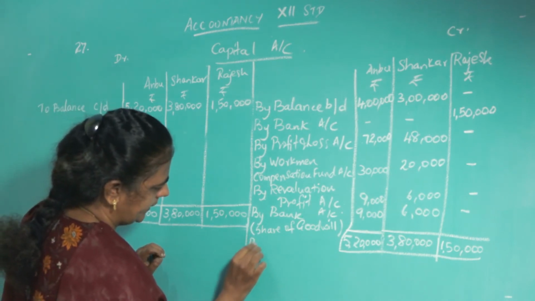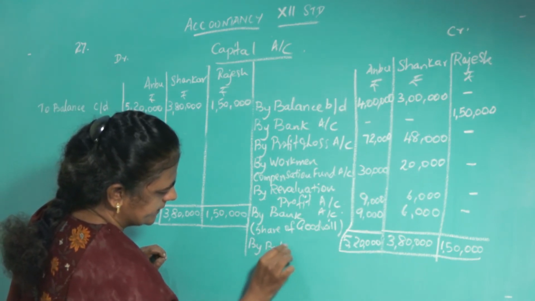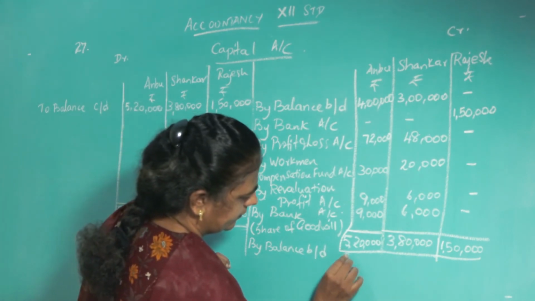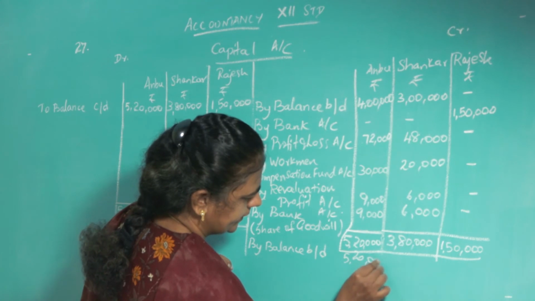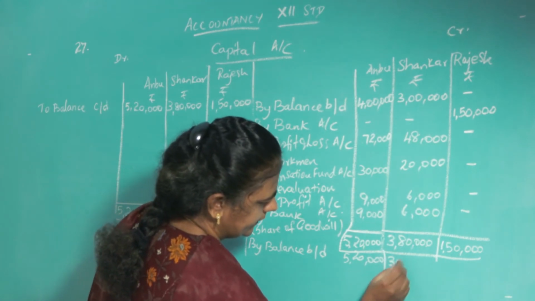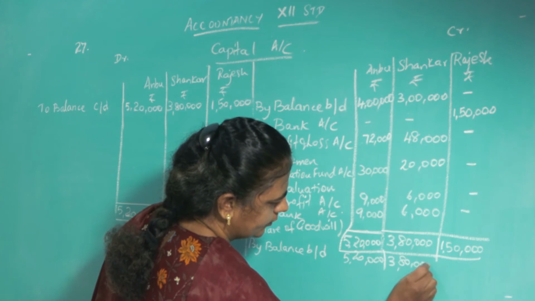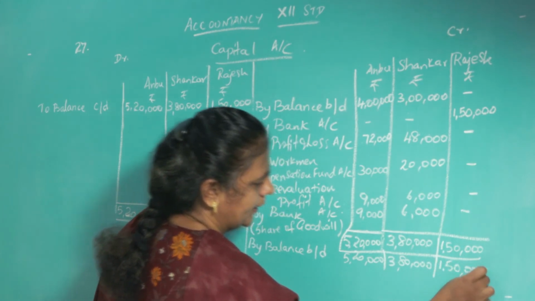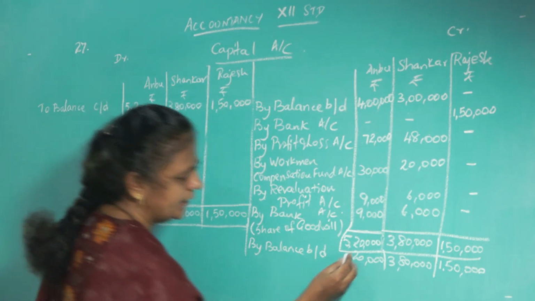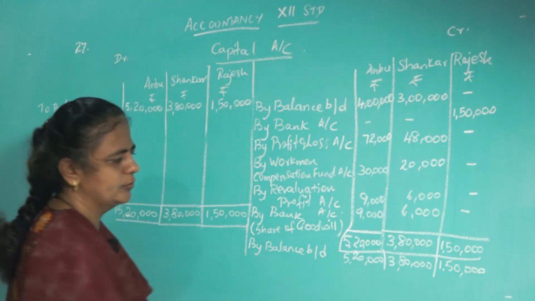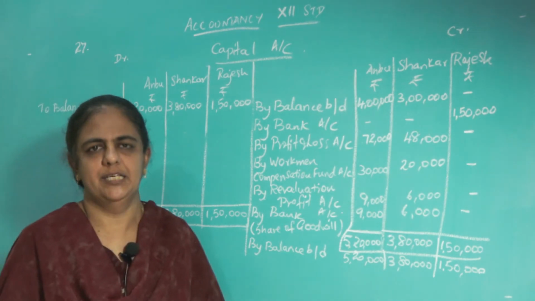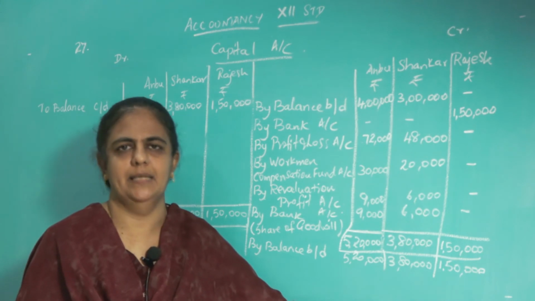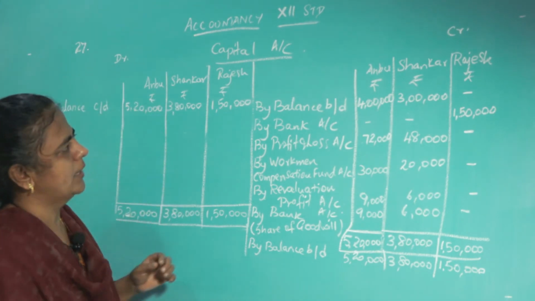So write here, by balance brought down: 5,20,000, 3,80,000, 1,50,000. Now this capital account balance, what must you do? You have to take it to the final balance sheet. When you prepare the new balance sheet, at that time you must take this capital account balance. Hope you understood the capital account, children.